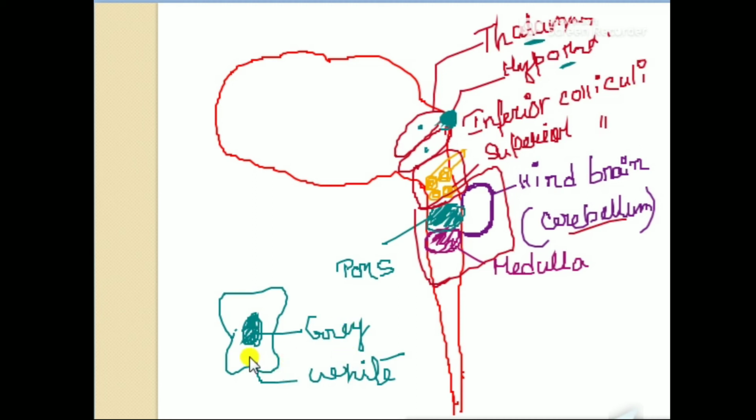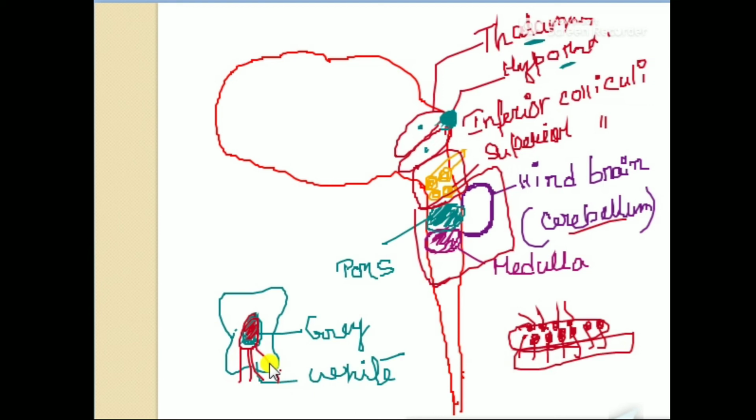In the grey matter, all the cell bodies of the neurons are accumulated. If we see the picture, we can see the cell body. The cell bodies of the neurons are accumulated in this portion, so it looks like a grey structure. And the axon part is present in the white matter. They are myelinated.